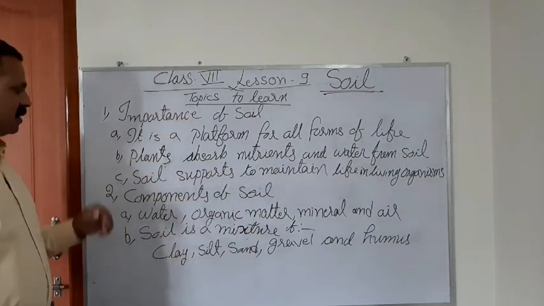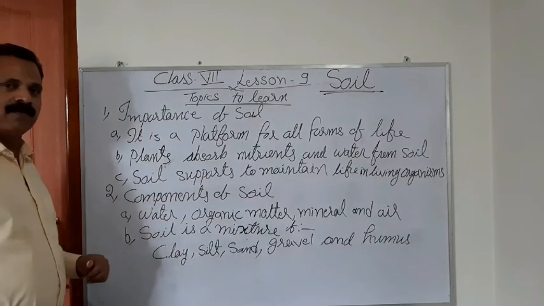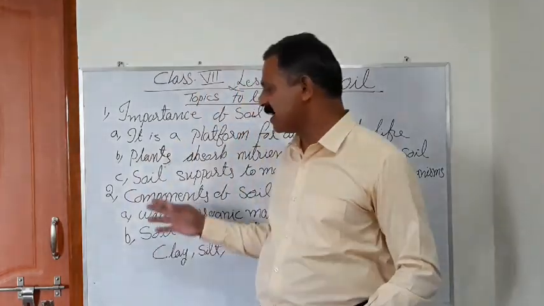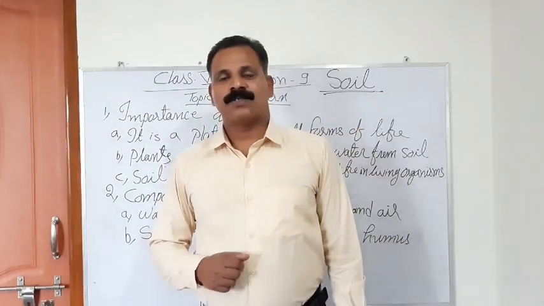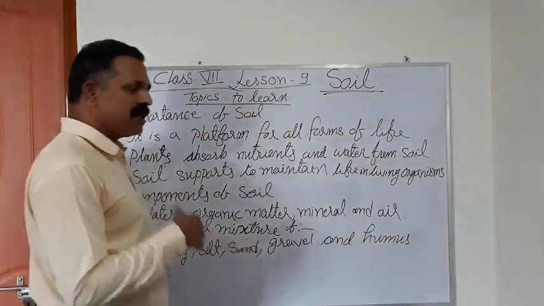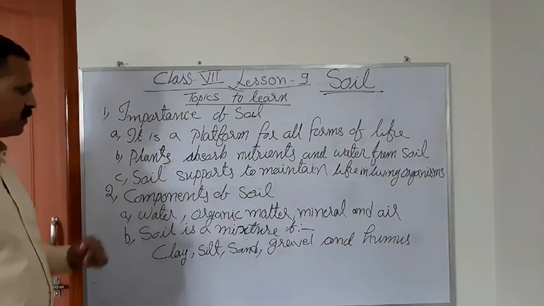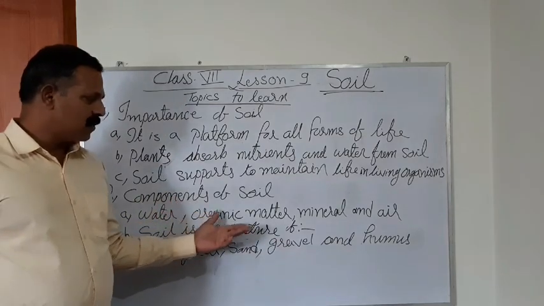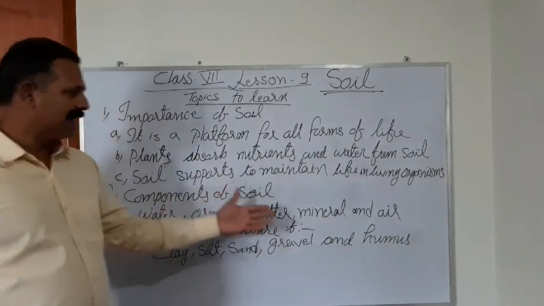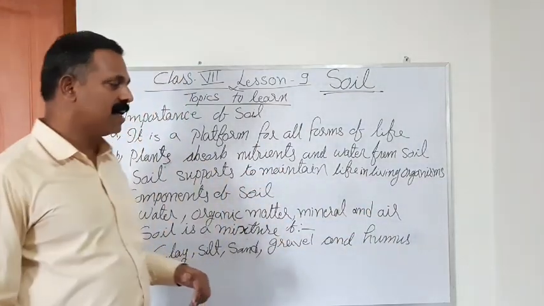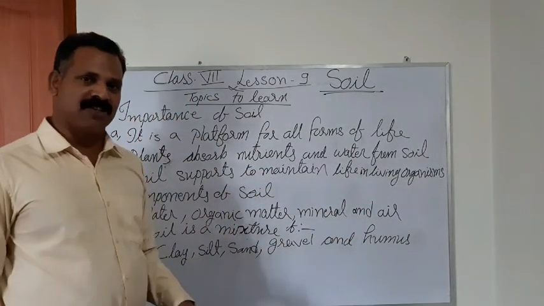And the second point is components of soil. What are the constituents of soil? What are the ingredients of soil? Soil is made up of many such components, like water, organic matter, minerals and air. Soil has all these components in it.